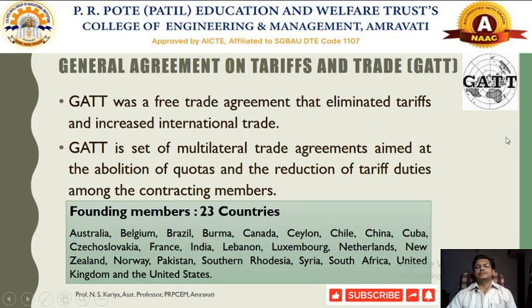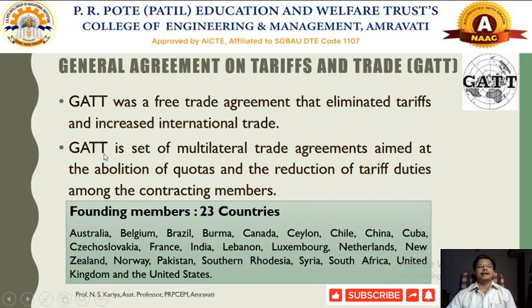This form of agreement was formulated within a certain group of countries. Initially there were 23 member countries who came together mutually and formulated one contract, or agreement, and that agreement is called a multilateral trade agreement.